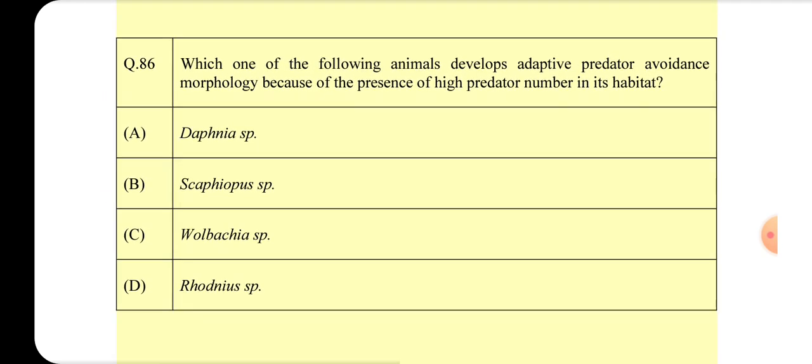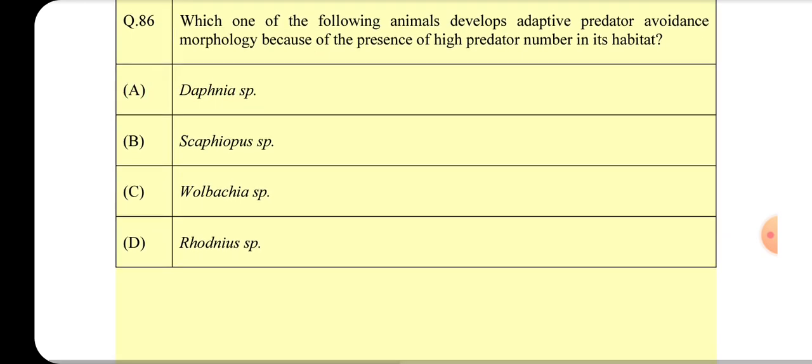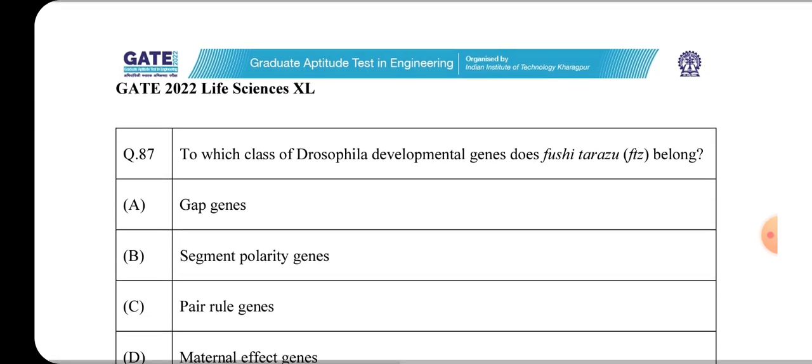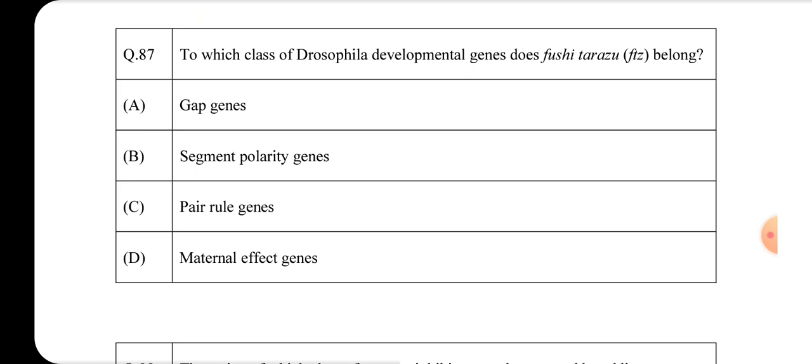Q86. Which one of the following animals develops adaptive predator avoidance morphology because of the presence of high predator number in its habitat? A, Daphnia sp. B, Scaphiopus sp. C, Wolbachia sp. D, Rhodnius sp.